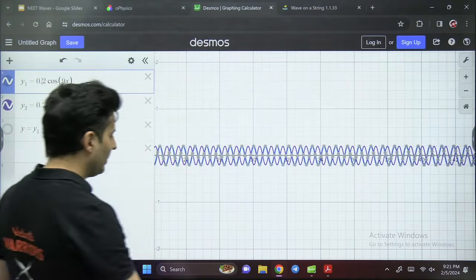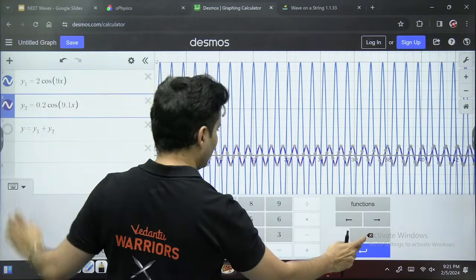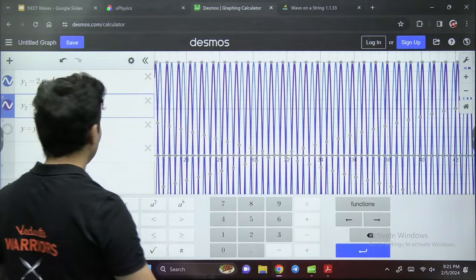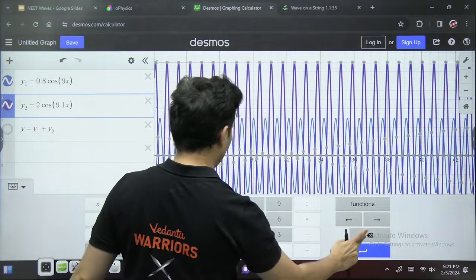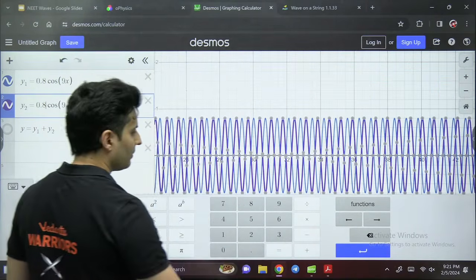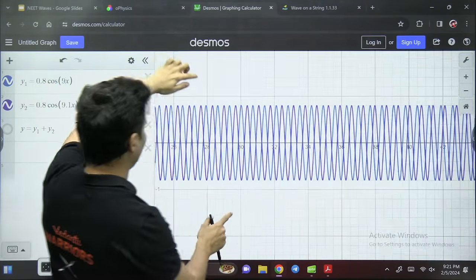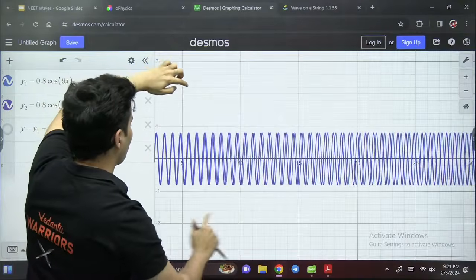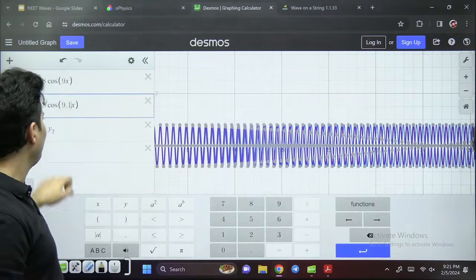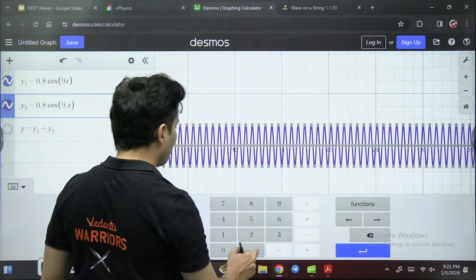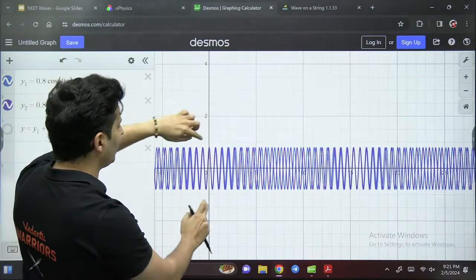Awesome. Let me put in some good amplitude so that you can see it properly. I think this was a bit too much. Maybe I can make it 0.8 and this also 0.8. Perfect. I think this should be fine. So initially they were together and then slowly the mismatch started. If I make it maybe 9.4 instead, you can see the same thing happening over here.